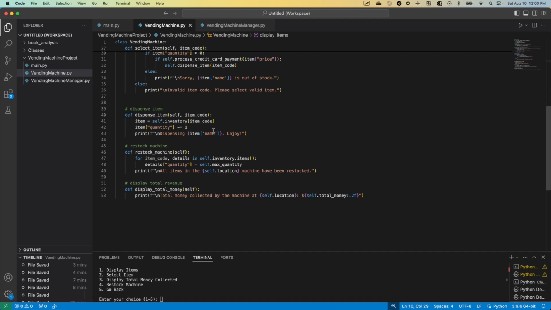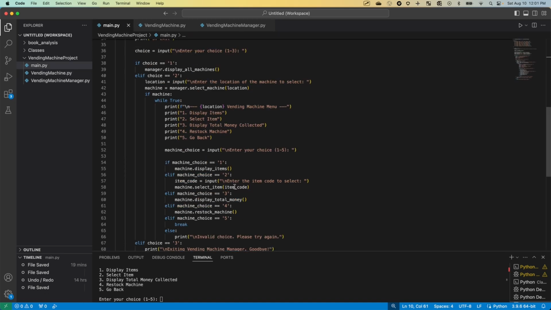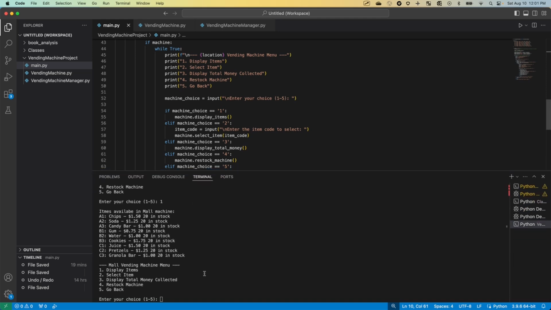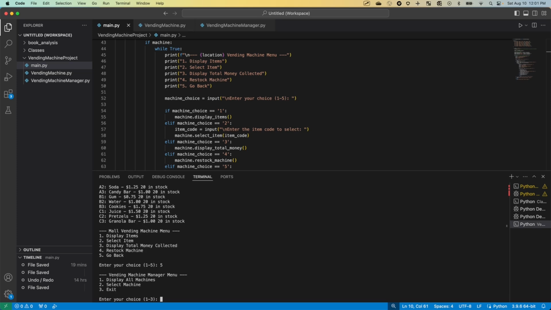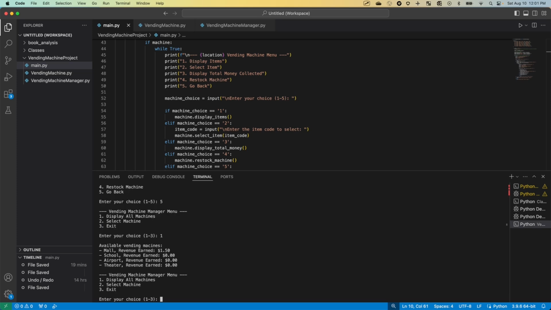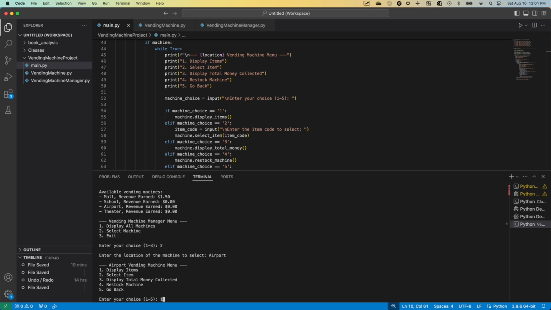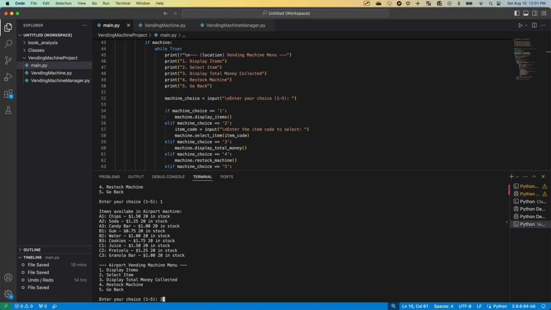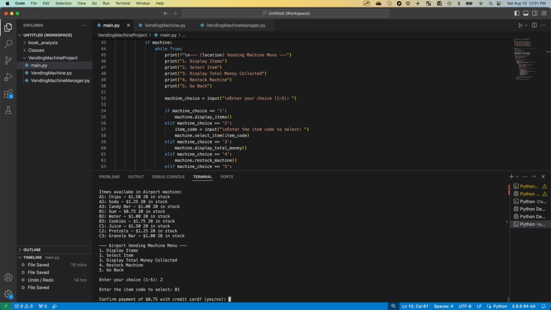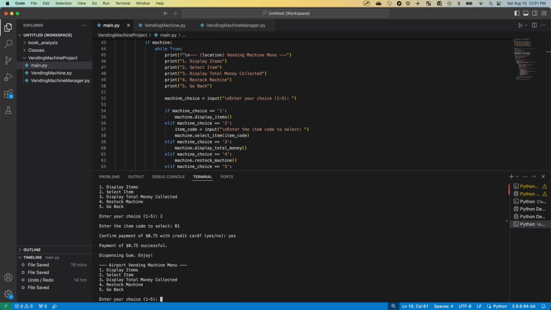All right. I may take this offline and troubleshoot that a little bit, and in the file I will have the correction. But so far it looks like for the most part, our vending machine manager is working well. We could select an item from the, let's see, I'm back at the mall machine. We could select an item from the airport machine. So let's select airport. Let's select an item and buy gum, 75 cents. Yes, let's go back.